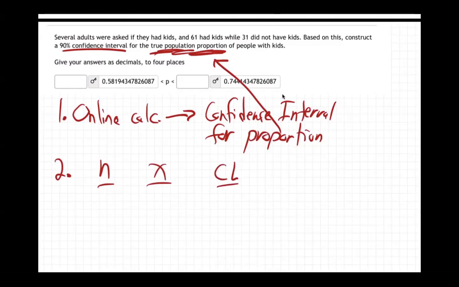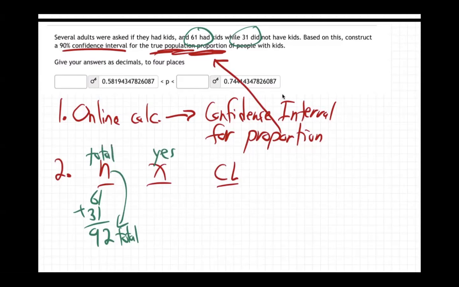So what is our N? N is always the number. So that's going to be 61 plus 31, because 61 adults had kids, 31 did not. So add that up. That's 92 total people we asked. N is always the total number of people you asked. X is how many said yes, 61. 61 had kids. And the confidence level, remember, that's got to be a decimal. So that 90% confidence level, make that 0.90. Put that into the calculator.